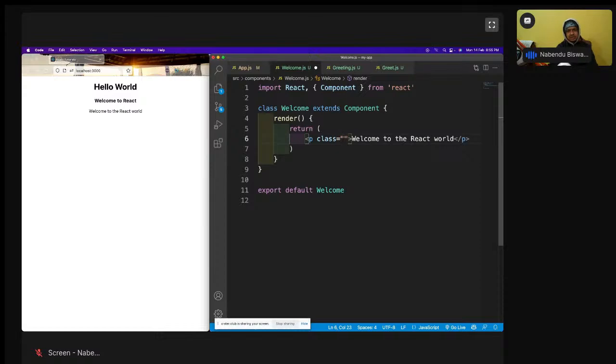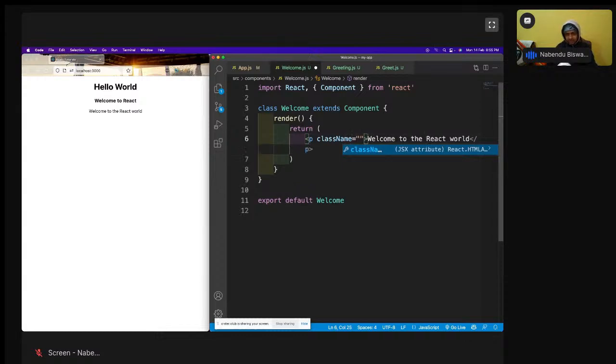But since class is a keyword in React, we cannot use it. So that's why they did it like this. You have to write className in JSX, and internally it gets converted into class only.